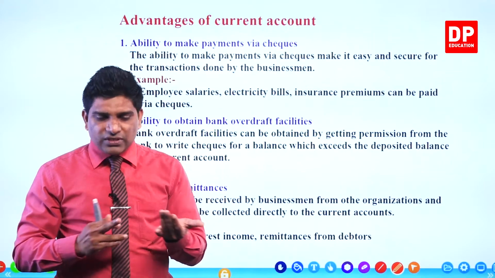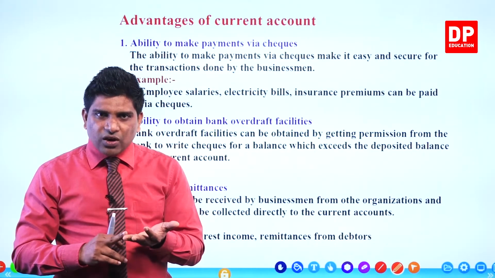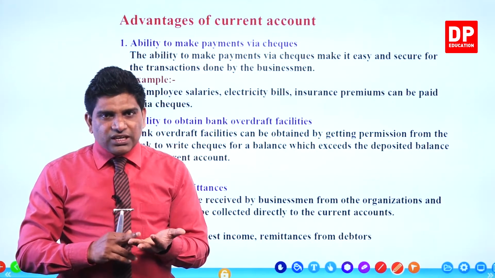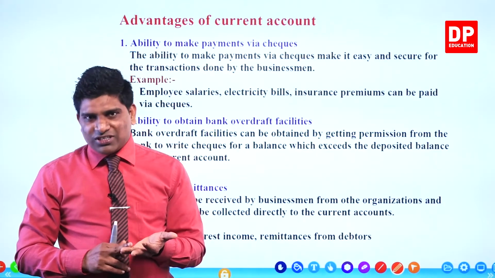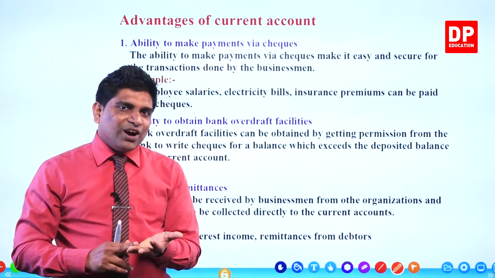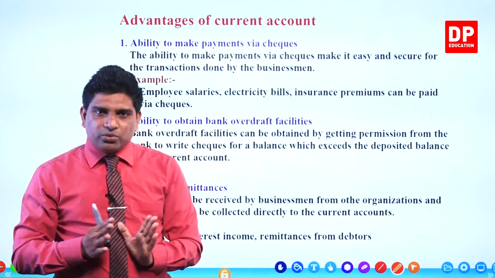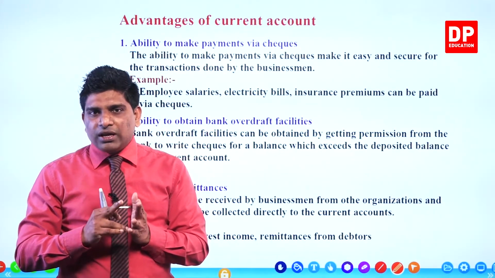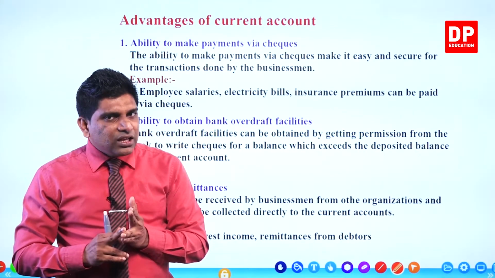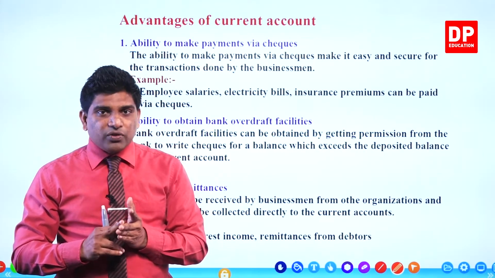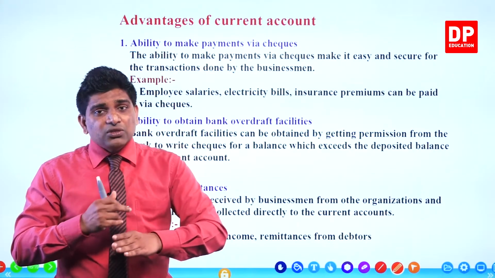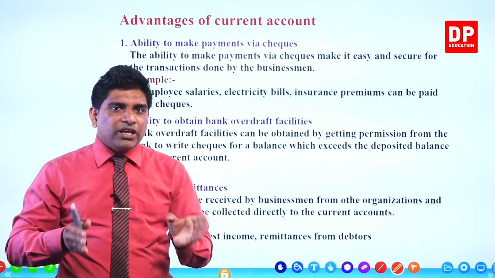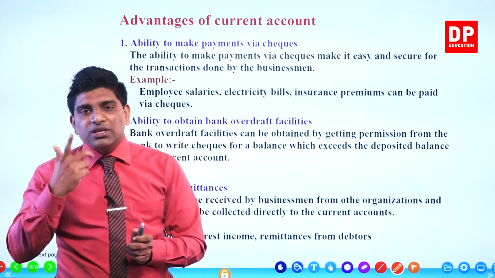Why? If you have a savings account or a fixed deposit account, check transaction facilities are not provided for these accounts, right? But if you have a current account, they will issue a checkbook to you. Then if you want to pay employee salary, advertising expenses, leasing installments, or insurance payments, all of these payments can be done by issuing checks.